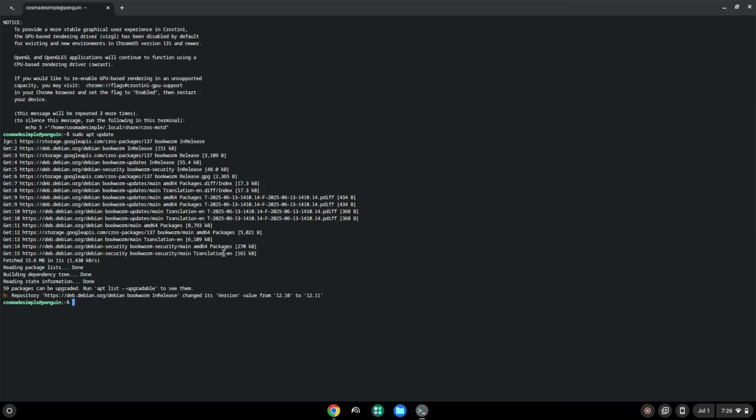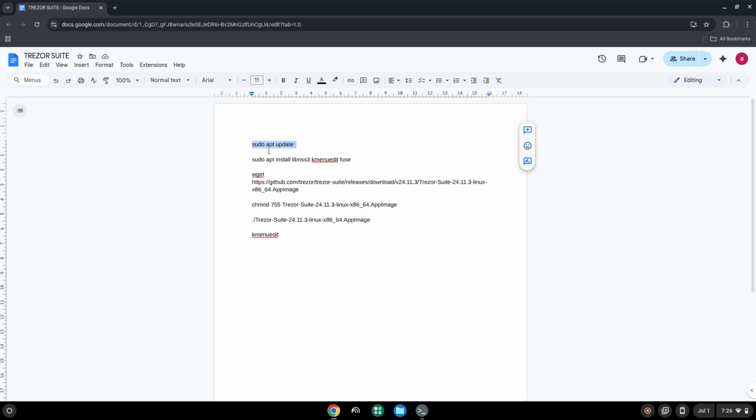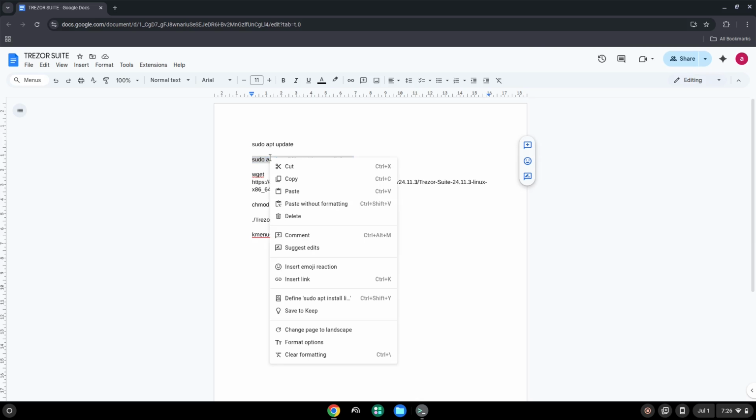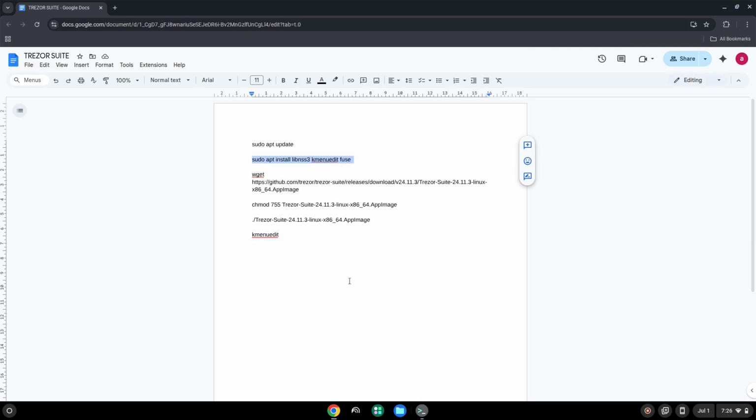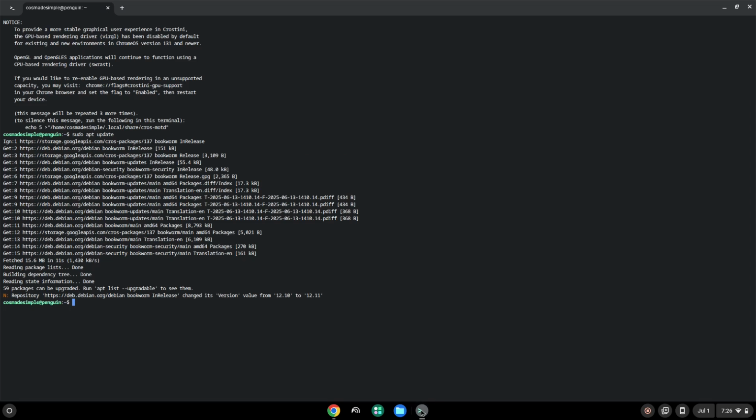Now we will install a menu editor which we will use to add the application to our menu and other packages that are required. Press Enter to confirm the installation.